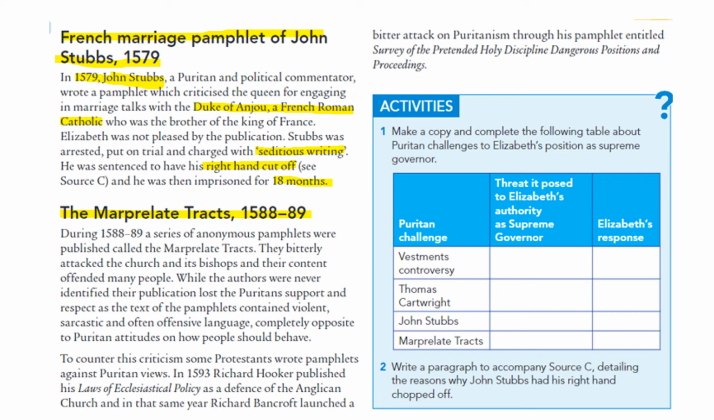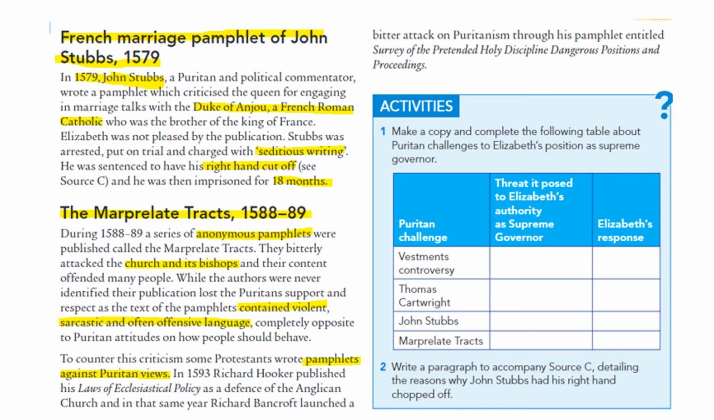The Marplet tracts of 1588 and 89. Now, these were a bit harder to prosecute because they were anonymous. They didn't actually know who wrote the Marplet tracts, but they attacked the church and the bishops, and their content offended many, many people. The authors were never identified, and their publication was lost among Puritan support, as the texts and pamphlets contained violent and very sarcastic, offensive language, things that Puritans would not like. So even the Puritans viewed the Marplet tracts as being a little bit too extreme. So to counter this criticism, some Protestants wrote pamphlets against Puritan views. So now we've got a little war going on between the two factions that can actually agree on the language